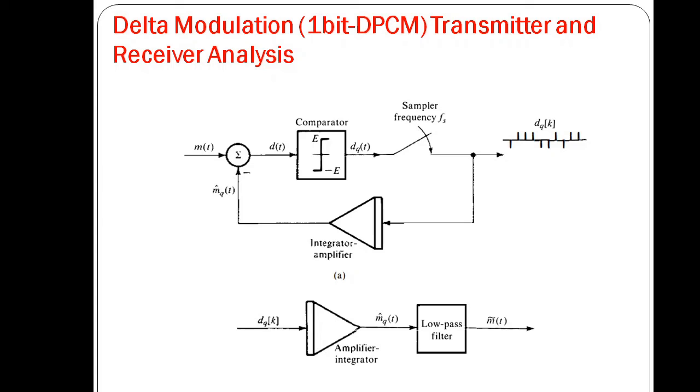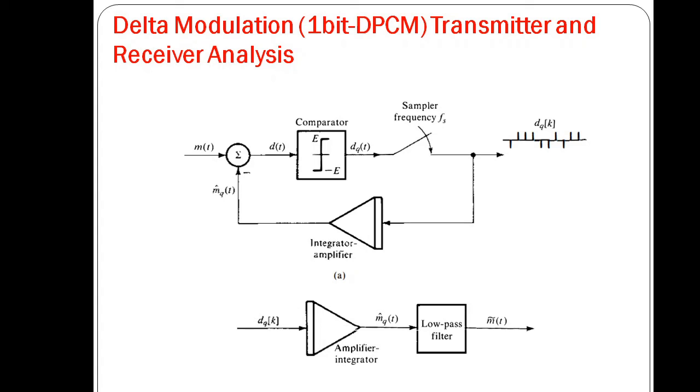So, for example, if the signal MT is greater than this MQT, a positive pulse is generated, and if MT is less than MQT, then a negative pulse will be generated. So it can be seen that MQT is a kind of staircase approximation of MT.